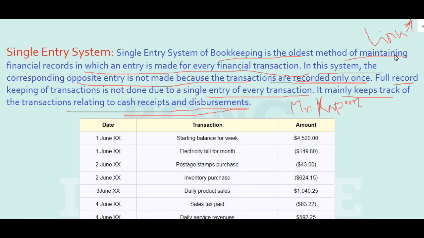That's all. I think it is clearer, and here an example is given, and in this example there are three columns. The first one is for date, the second one is for the transaction details, and the third one is for the amount. Okay, now we will go to the second topic.